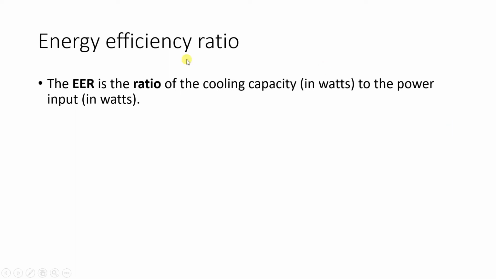So the topics included over here are EER, which is known as energy efficiency ratio, and star rating. So we will see the definition of energy efficiency ratio. It is denoted by EER. It is the ratio of cooling capacity in watts to the power input in watts. So it is basically similar to the COP.